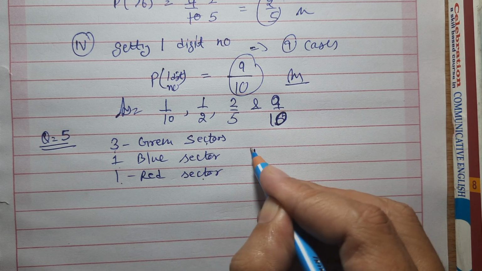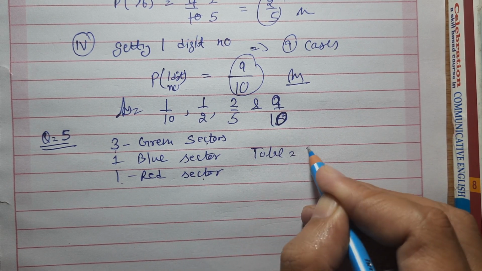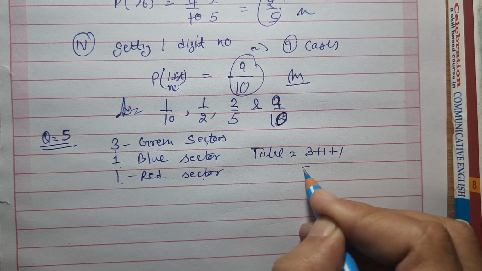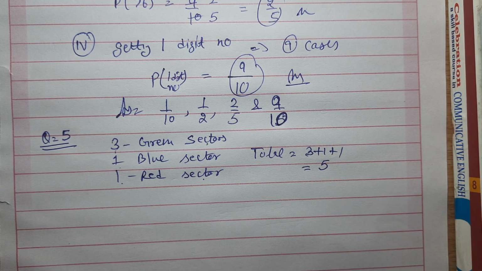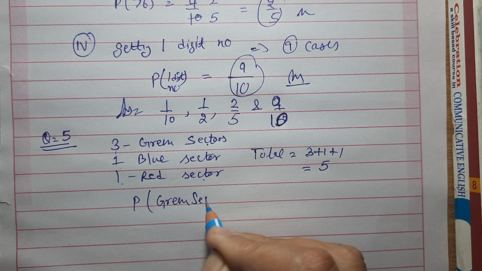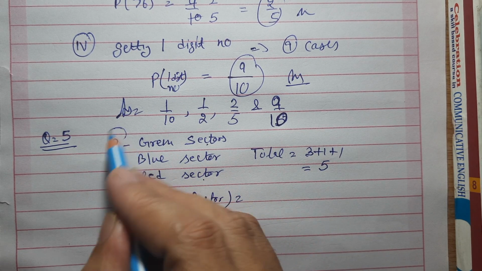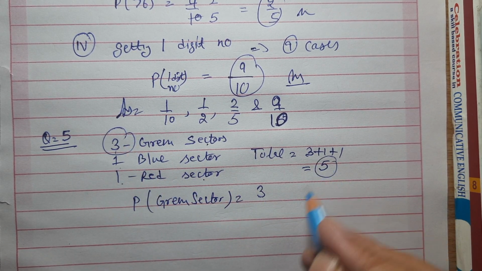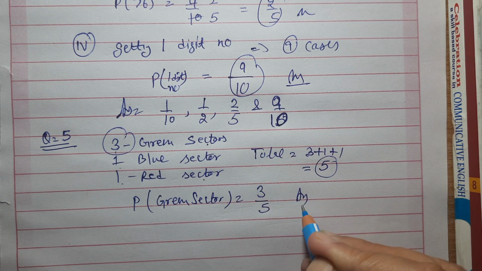So total 3 plus 1 plus 1, that is equal to 5. Now it says find the probability of getting a green sector. Favorable case is 3. Total case is 5. 3 upon 5. That is our answer.